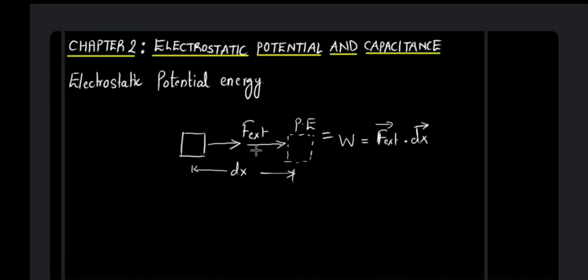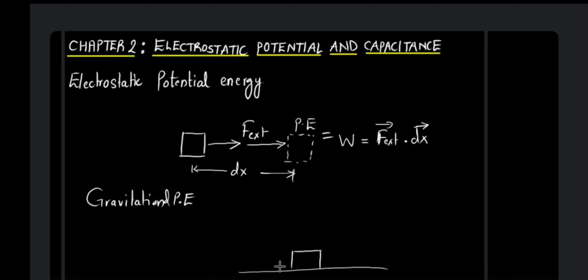Now we have already learned what is gravitational potential energy. In 11th standard, if you remember, what was gravitational potential energy? Supposing the body was placed at zero height, that is ground level, and then that body is raised to a height of h.